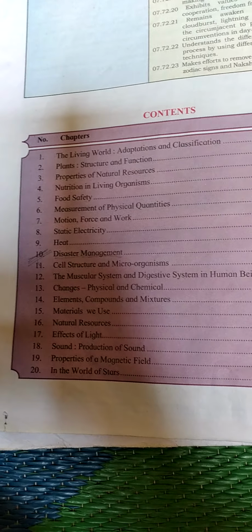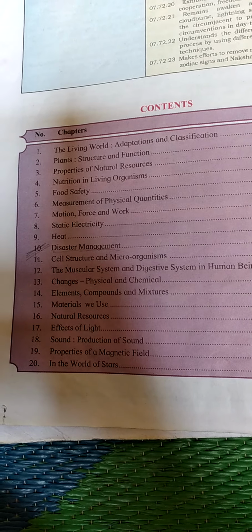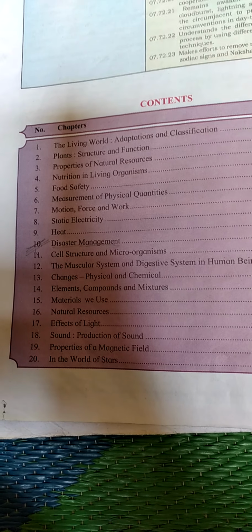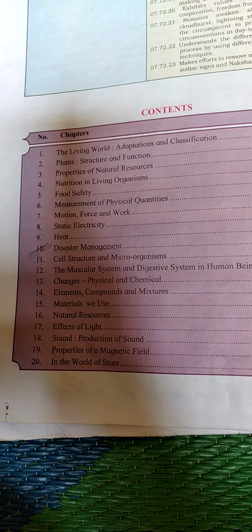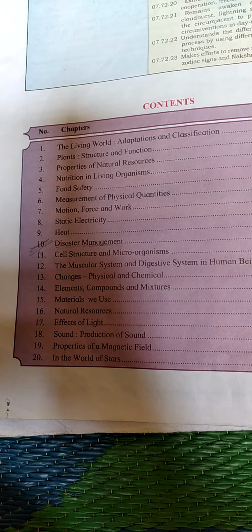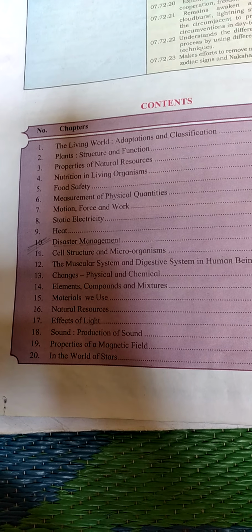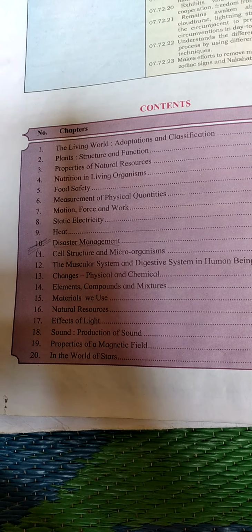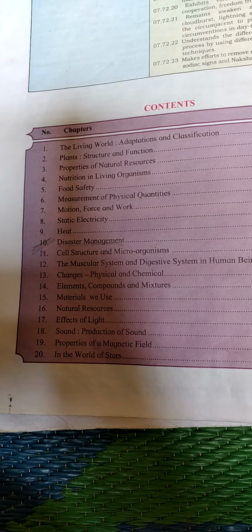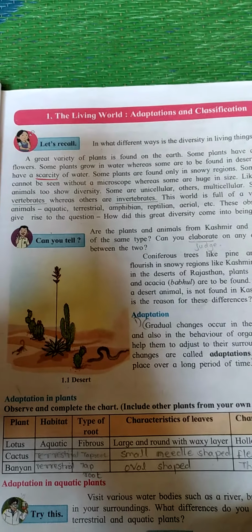This year, we will see the living world, plants, properties of natural resources, food safety, physical quantities, motion, force and work, static electricity, heat, disaster management, structure and microorganisms, muscular system and digestive system in human beings, changes, physical and chemical elements, compound and mixture, material we use, natural resources, effects of light, sound, properties of magnetic field, and about space. Let us start with our first chapter, living world, adaptation and classification.